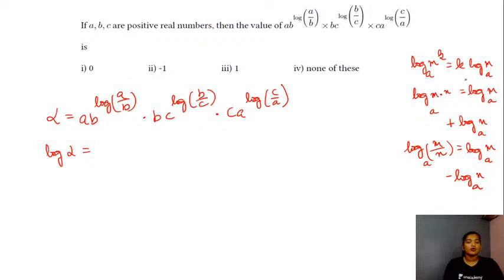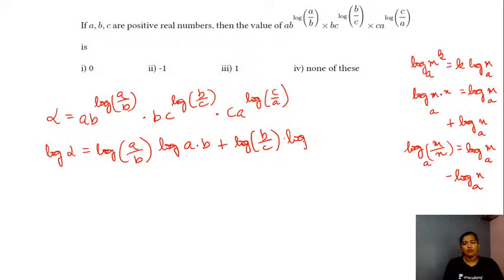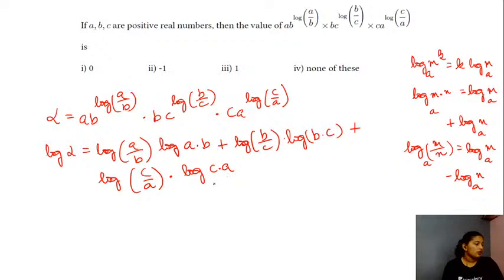Okay, the first property you would be using now, log of this can be expressed as log of a divided by b into log of a into b plus log of b divided by c into log of b into c plus log of c divided by a into log of c into a. Using the first property, the terms on the right hand side of your equation will be simplified to this equation, students.